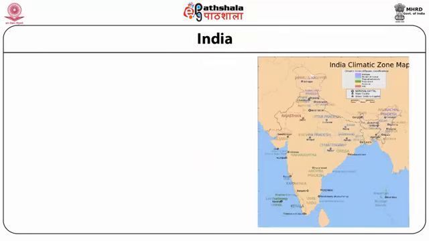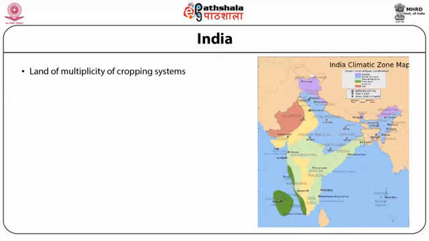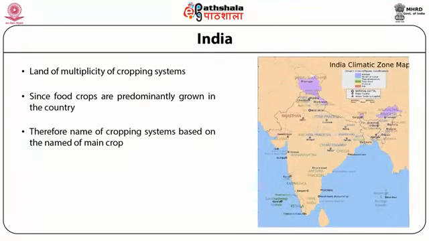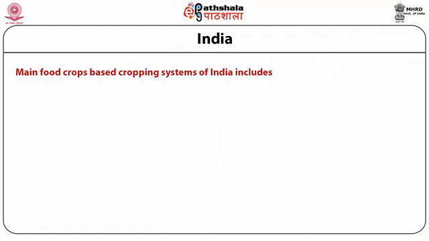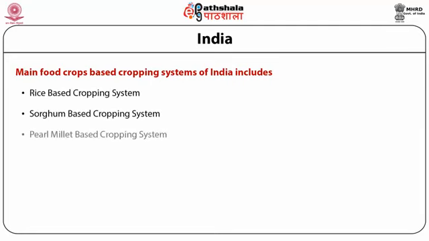In India, we see that India is a land-oriented country, and different types of food crops dominate in different areas. Therefore, the cropping system is named based on the main crop. The main cropping systems of India are rice based, sorghum based, pearl millet based, and wheat and gram based cropping systems.